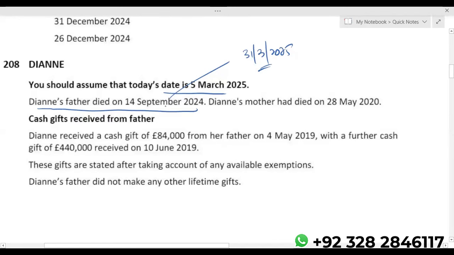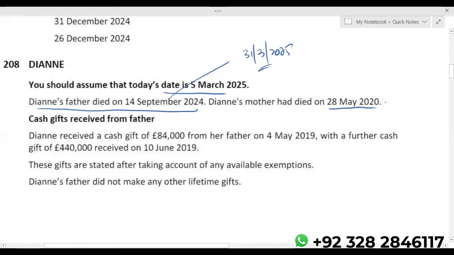The dying father died on 14th September 2024. The dying mother had died on 28 May 2020. First the mother died, then the father. Whenever you have a question like this, you should be mentally ready that it's a hint about transfer of nil rate band.